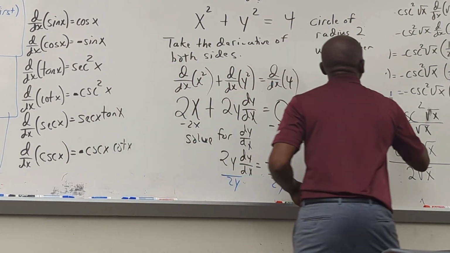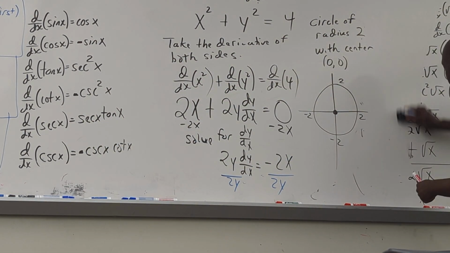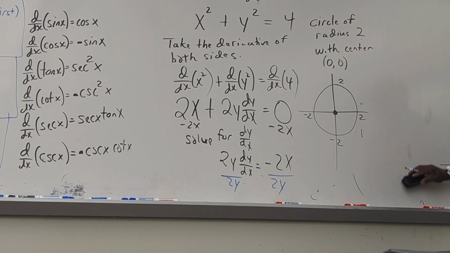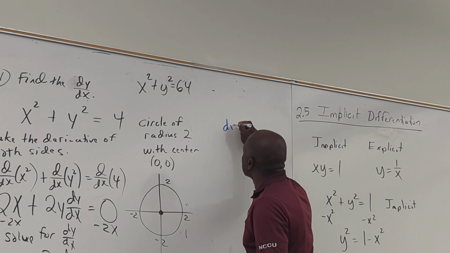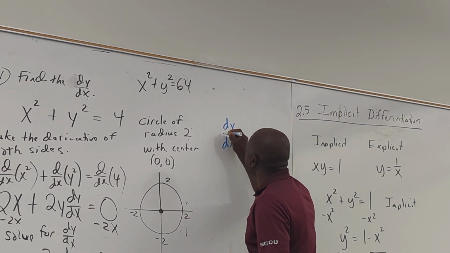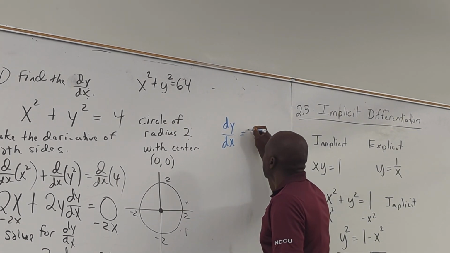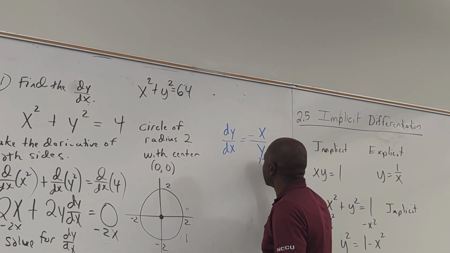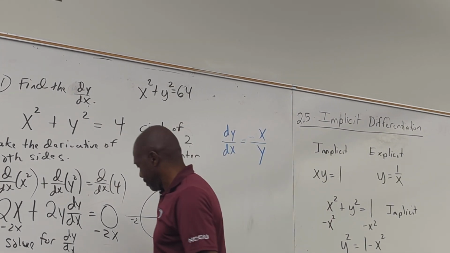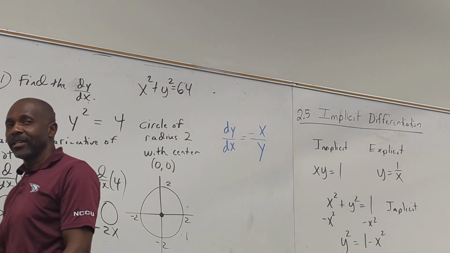So now I'll get dy dx equals negative x over what? 2y. And that's the derivative. See how easy that was, class?